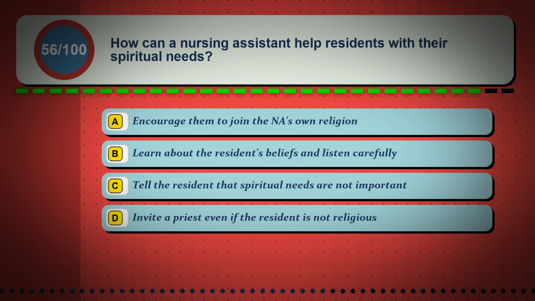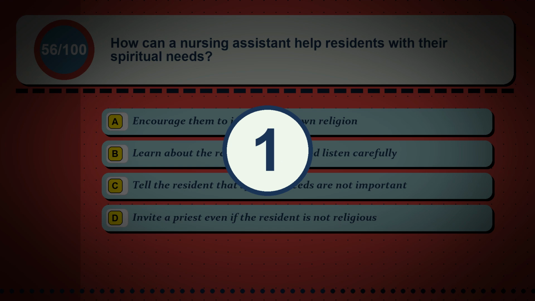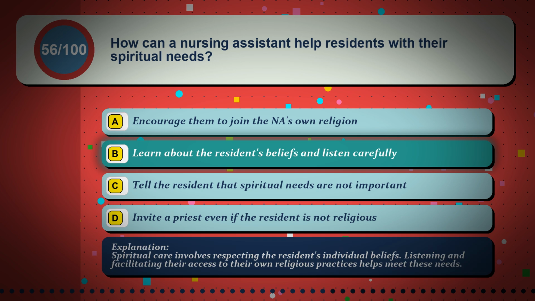Question 56. How can a nursing assistant help residents with their spiritual needs? Option A. Encourage them to join the NA's own religion. Option B. Learn about the resident's beliefs and listen carefully. Option C. Tell the resident that spiritual needs are not important. Option D. Invite a priest even if the resident is not religious. The correct answer is option B. Learn about the resident's beliefs and listen carefully. Spiritual care involves respecting the resident's individual beliefs. Listening and facilitating their access to their own religious practices helps meet these needs.